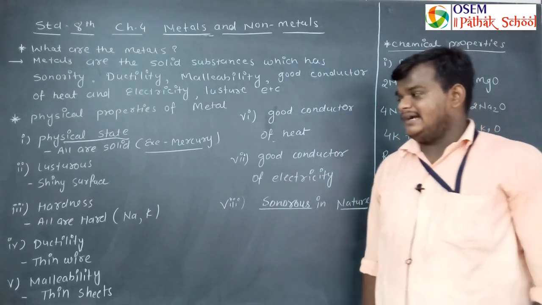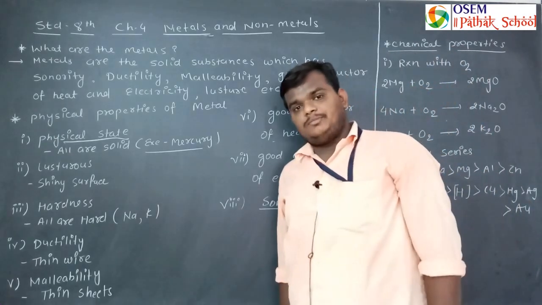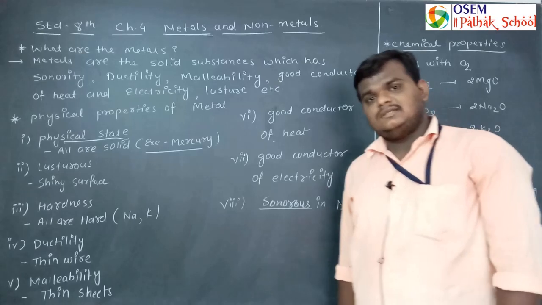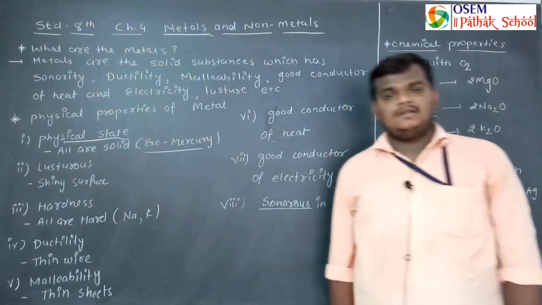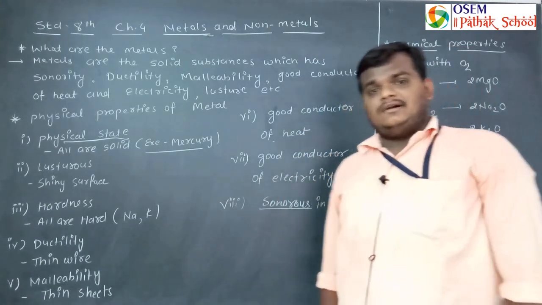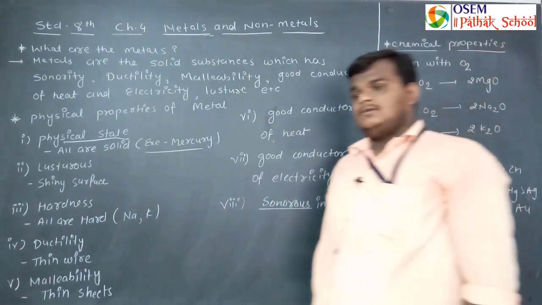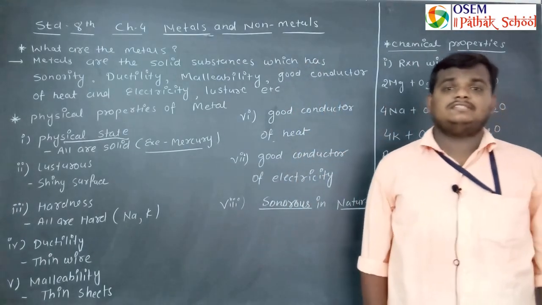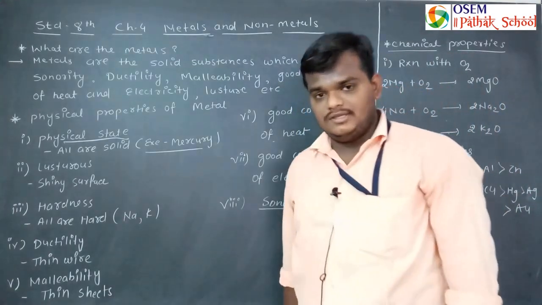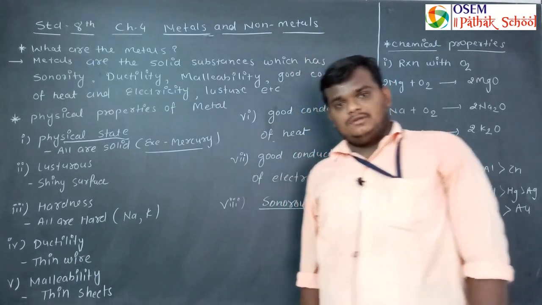Third property of metal is hardness. All the metals which are available in the current market are hard, but there are a few exceptions like sodium and potassium.